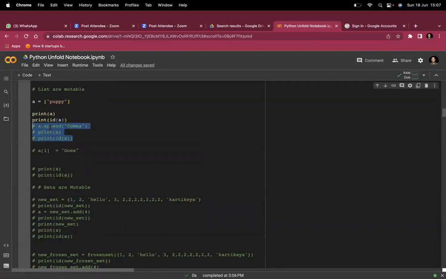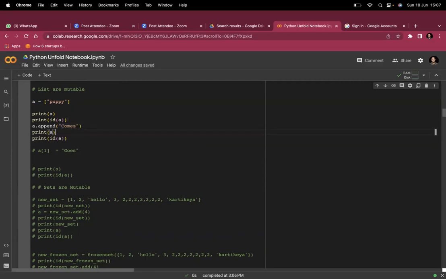These are list methods which you will see in next classes. A dot append, puppy comes. I appended this string to the same variable, which is the data type list.